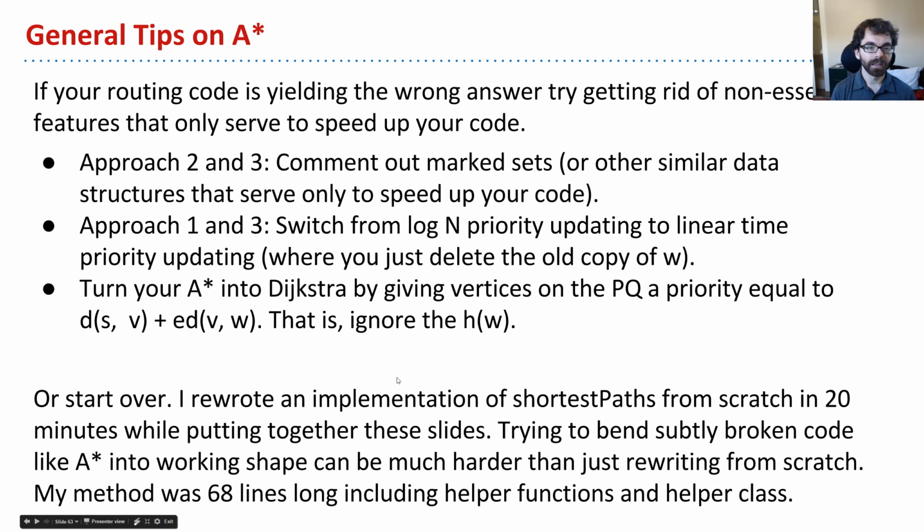Okay, and lastly, if your routing code is somehow giving the wrong answer, and you feel like you've been fighting with it, try getting rid of stuff that only serves to speed up your code. So if you're doing approach 2 or 3, comment out the idea of a mark set. You don't need a mark set for it to work properly. And maybe you'll even pass the timing test. If it doesn't, then you can try and add mark sets back, but they're not necessarily super important.